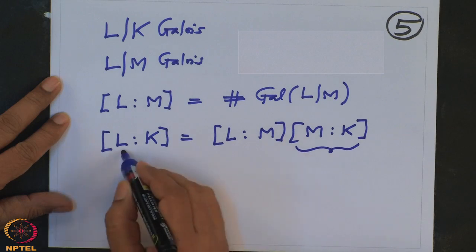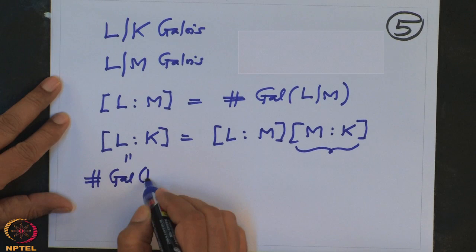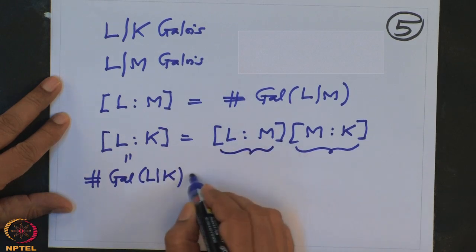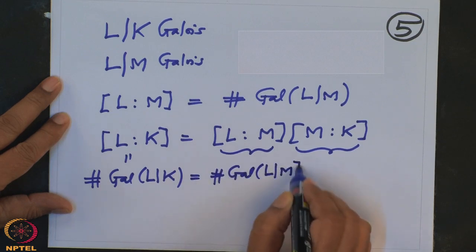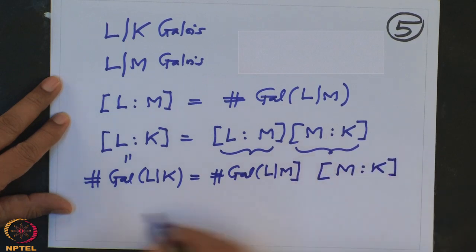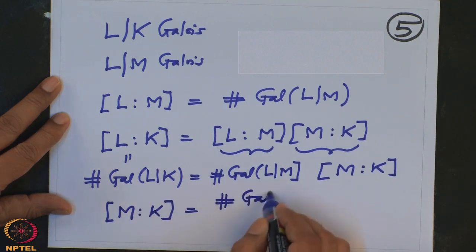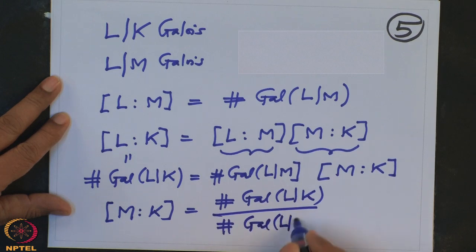This number I know, this number also I know: this is the cardinality of Gal(L/K), and this is the cardinality of Gal(L/M), and this is what we want. So the degree of M over K is nothing but the order of Gal(L/K) divided by the order of Gal(L/M).